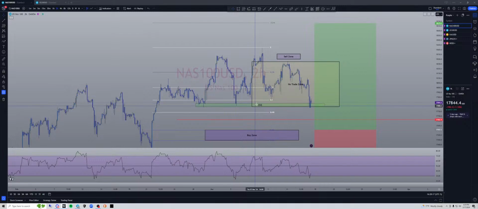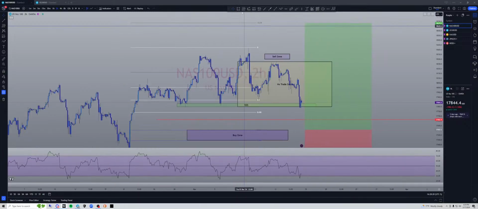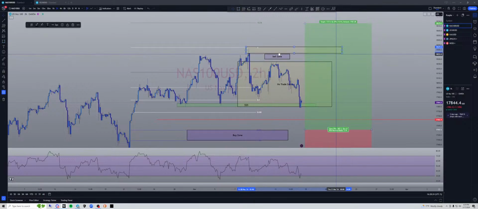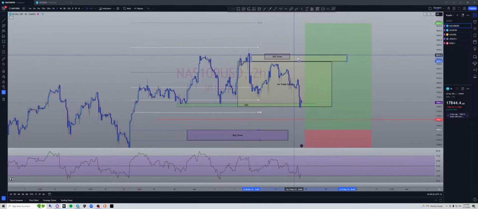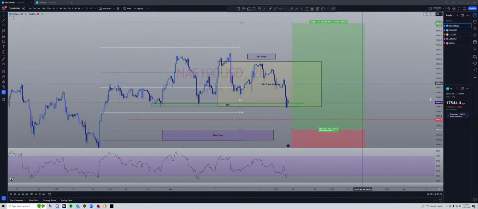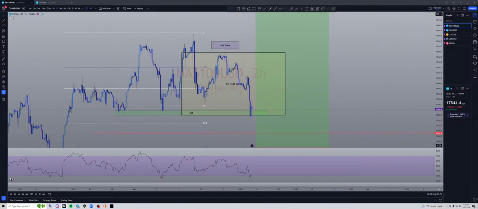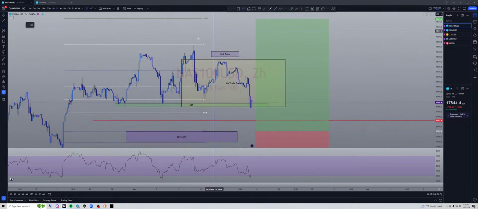So this is liquidity on the bottom. And where's liquidity on top? Well, you definitely have this wick here. Then you also have this little minor zone right here. So if we're going to play a sell in a very bullish market, we need to make sure that we have really good entries. For me, the good entry on the sell is fibbing this from top to bottom, as you can see. And then where's our sell zone? It's always 78, 88.6, which is right there. Okay, so we can delete that fib. We know where it's at. And so if we're going to sell, we need to sell in this area.